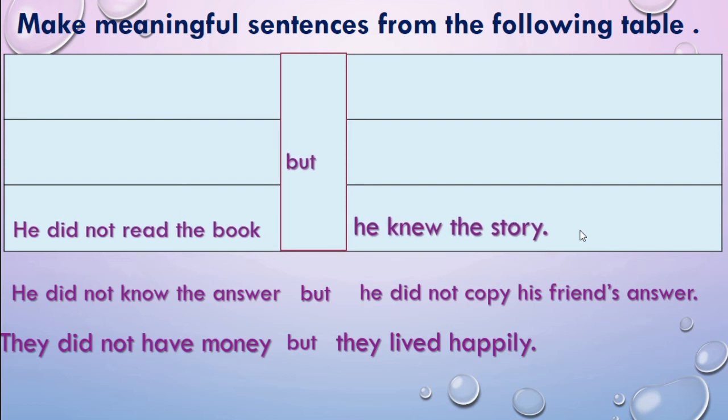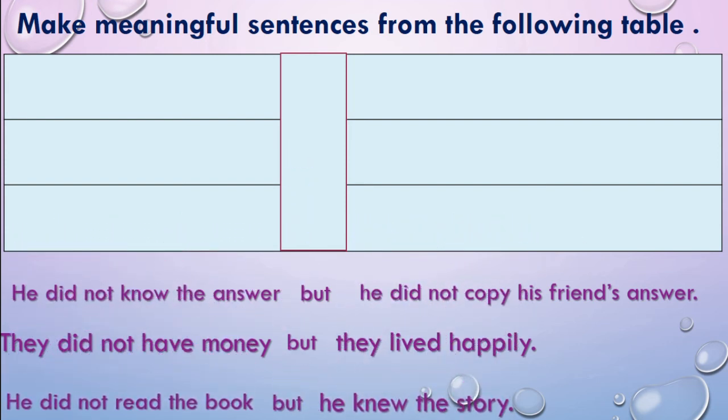This also gives us a perfect meaning. Here we can also write like this: he did not read the book because he knew the story. This one also will be right.